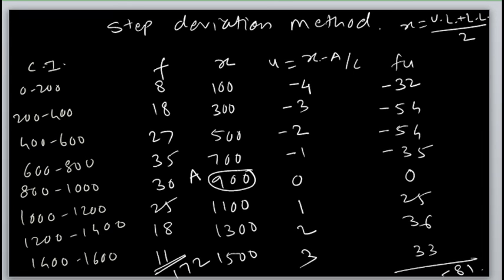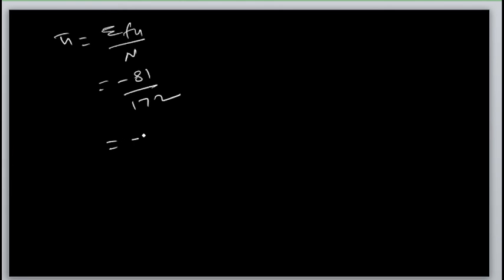Once you get the summation fu and the frequency total, try to find u bar. How to find u bar? Pay attention here. What is the formula? U bar is equal to summation fu upon N. Summation fu is minus 81, so minus 81 divided by 172. U bar becomes minus 0.47.